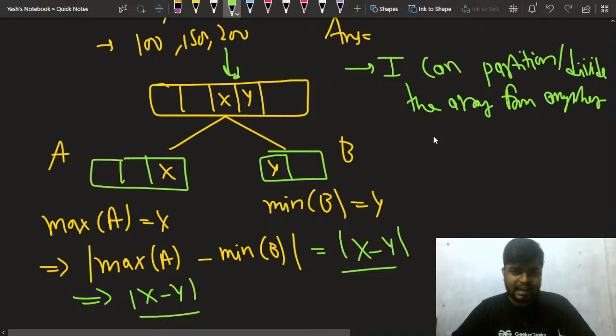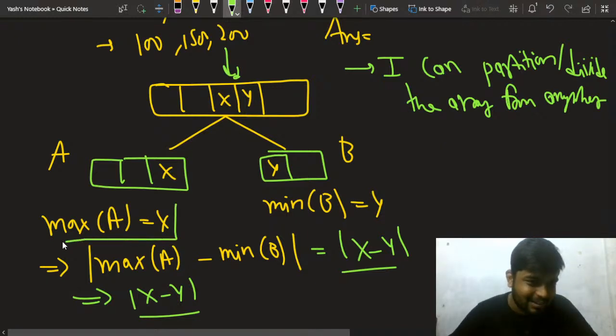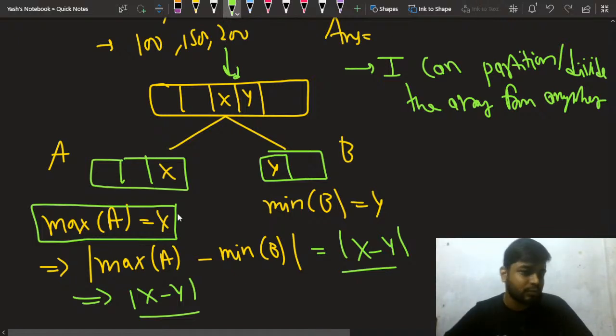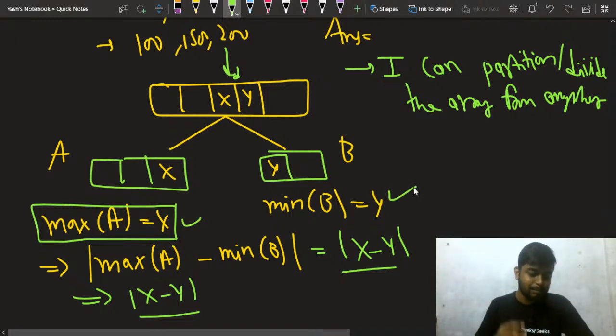I can divide anywhere, and then in that case my max will be what? The point where I divide: the last element of the A array will be my maximum of A, and the first element of my B array will be the minimum of B, the point where I partition. So you can see that I can partition anywhere.